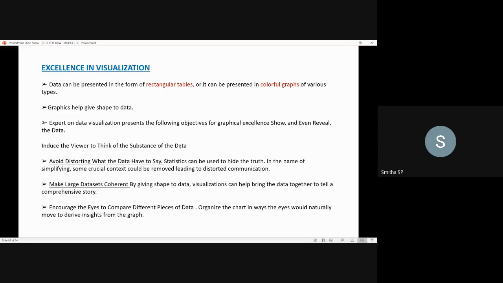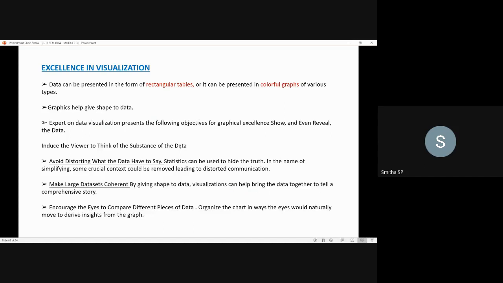Okay, so you can go for graphical representation when you have a large amount of data growing. When the data is continuously growing, or if you have a large amount of data, such data can be represented using graphs. At that time the graphs are preferable. Using these graphs helps to give a shape to the data so that you can properly organize it. Okay, next it's about the expertise in data visualization.